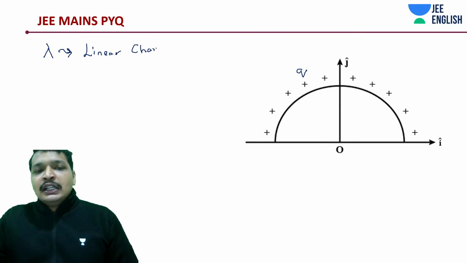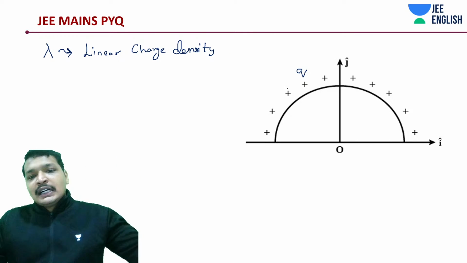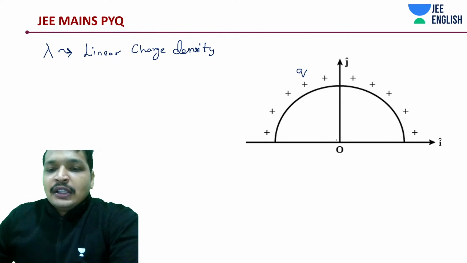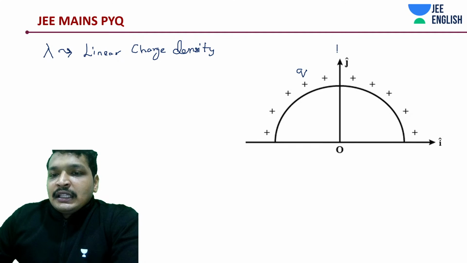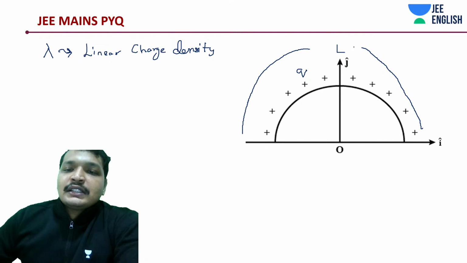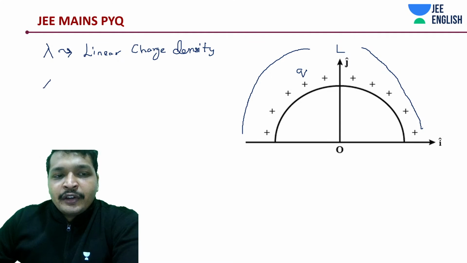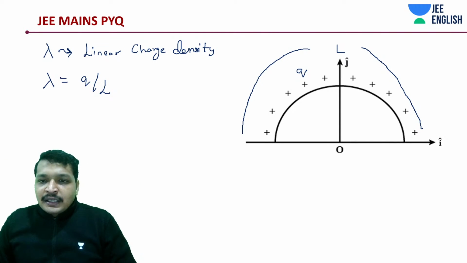Linear charge density. First and foremost thing, linear charge density. Do not even think about anything else. Next, what is this length? How do you find the length of this thing? We need to find the length of this arc, because that is how we assess the linear charge density. The length of the arc is what we need to know to find linear charge density, which is nothing but Q by L. We will first find linear charge density, assess the line of symmetry and move ahead.